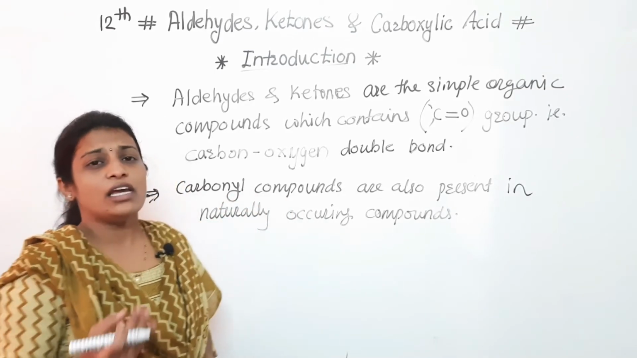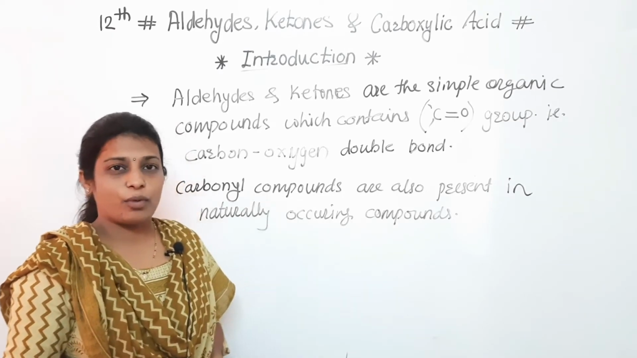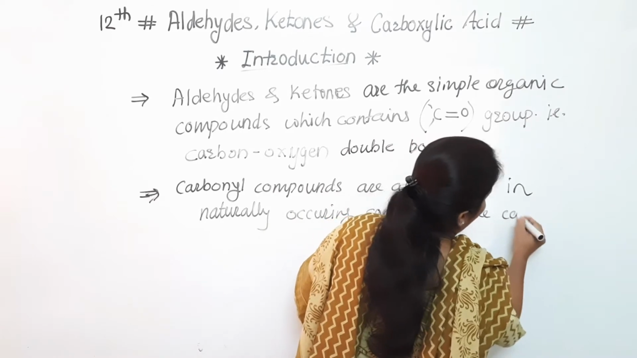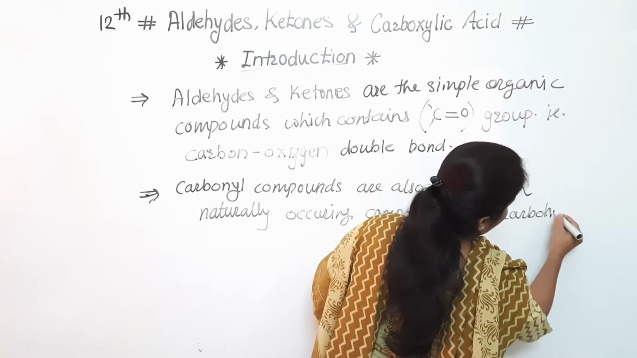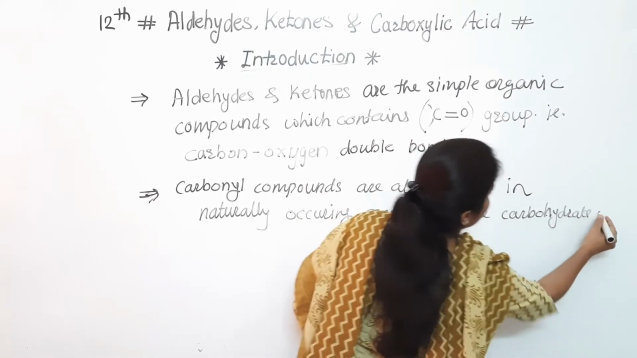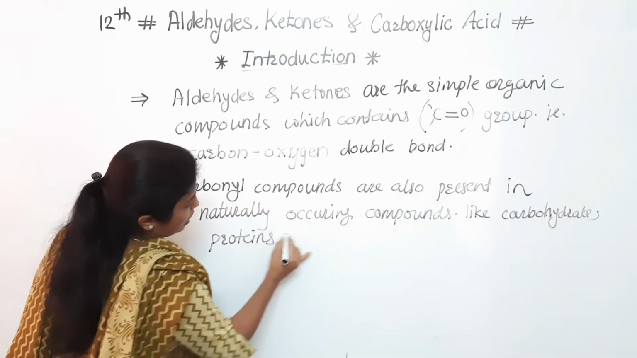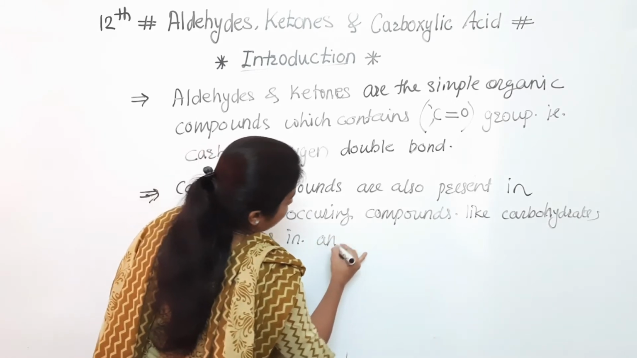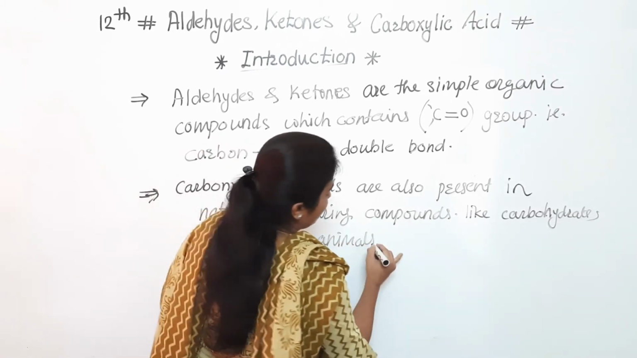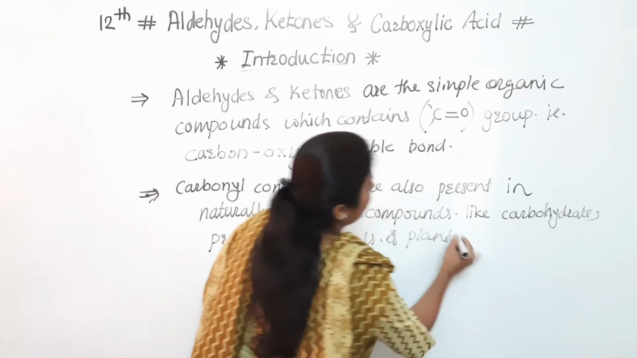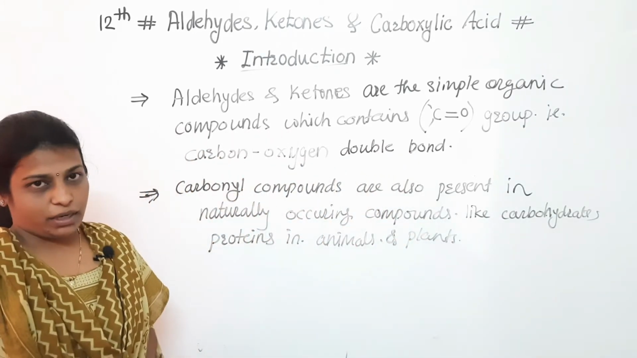Okay, like glucose, that is also present in our body. That's why, naturally occurring compounds like carbohydrates, proteins in animals and plants. Okay, so that's all about the introductory part.